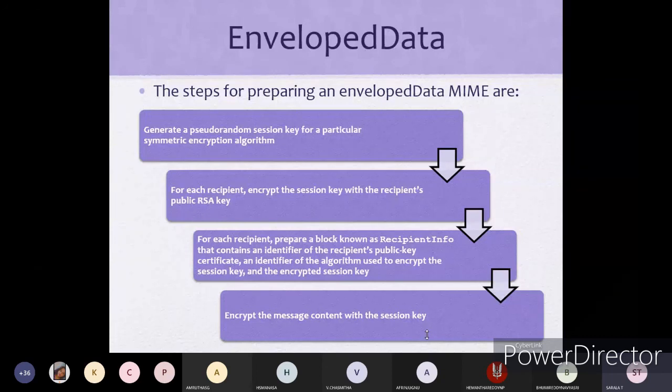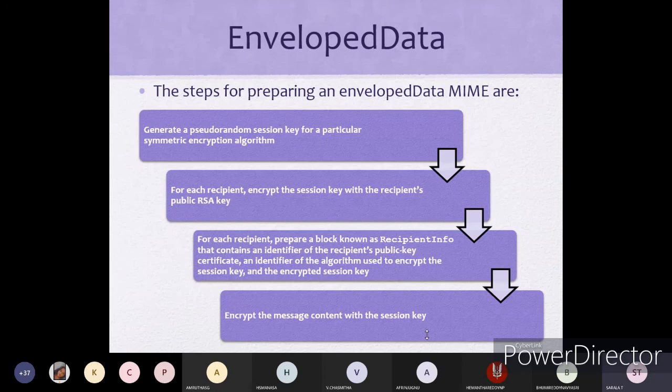And for each recipient, prepare a block known as RecipientInfo that contains an identifier of the recipient's public key certificate, an identifier of the algorithm used to encrypt the session key, and the encrypted session key.